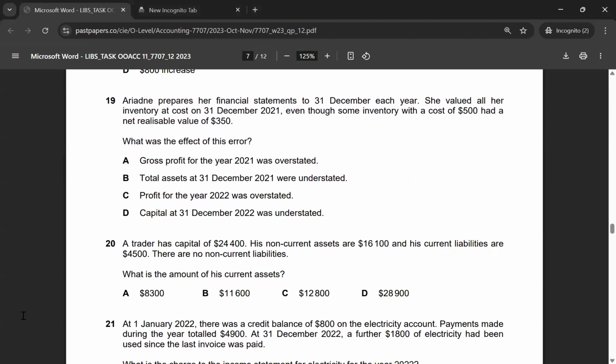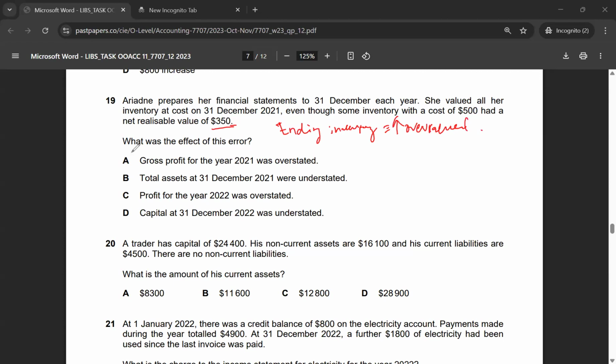Let's look at multiple choice 19. Ariane Din prepares her financial statements to 31st December each year. She valued all her inventory at cost on 31st December 2021, even though some inventory with a cost of $500 had a net realizable value of $350, which is less. So that means ending inventory has been overvalued, right?